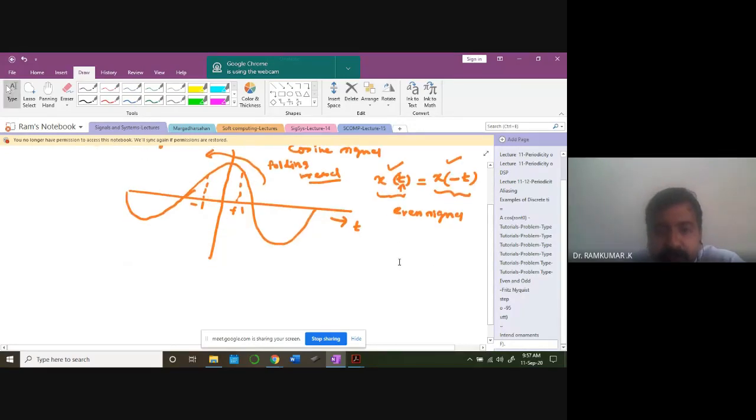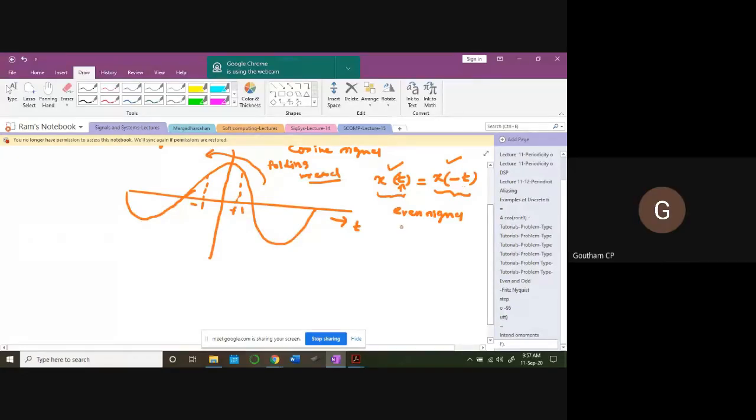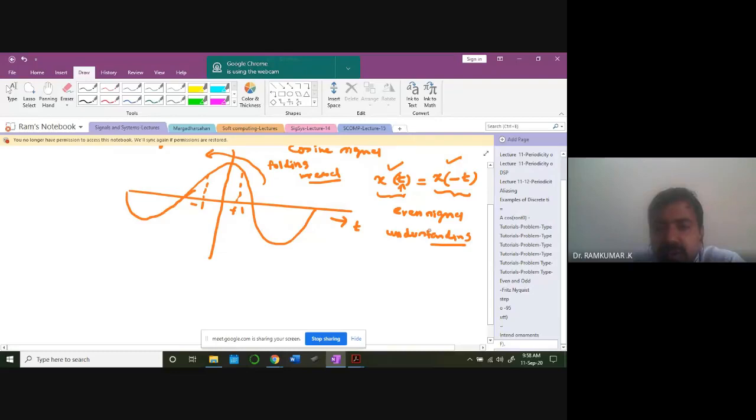Now, has everybody understood this idea? What is an even signal? x of t is equal to x of minus t. Anyone having difficulty understanding this? Sir, the amplitude is the same, but only the time varies. Yeah, that is right. So if you look at x of t, it is the same signal here, but with respect to time only. With time reversal of the signal, I'm going to get x of minus t. So that's the idea. The amplitude is the same.